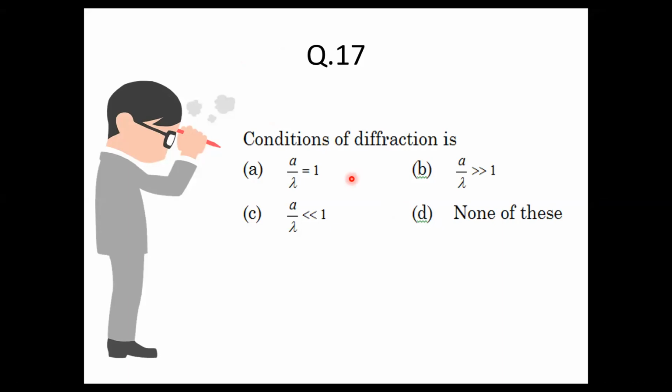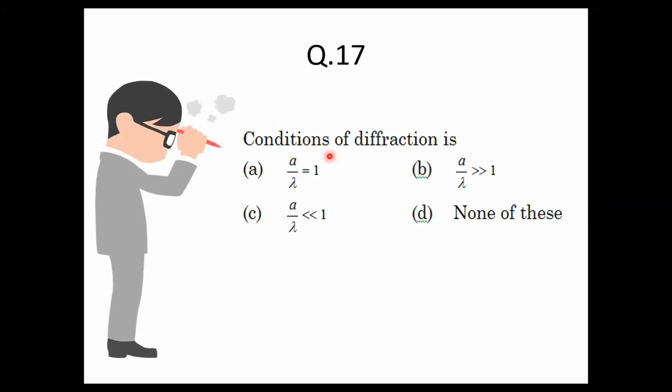In question number 17, you must remember that for diffraction, the size of the obstacle, if you remember in the class, we have done 3 types of obstacles in diffraction. So for diffraction, the size of the obstacle, please remember, must be of the order of wavelength of the wave. So the answer over here is option A, that is A by lambda should be equal to 1.